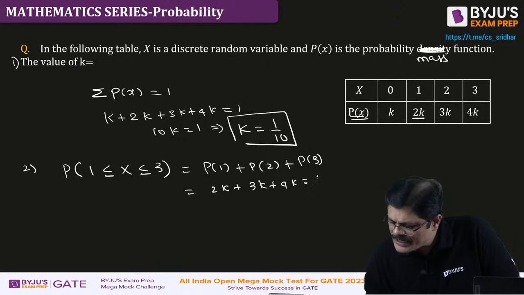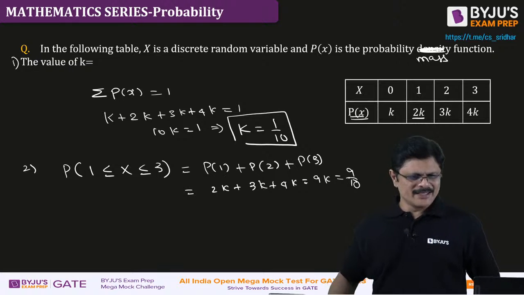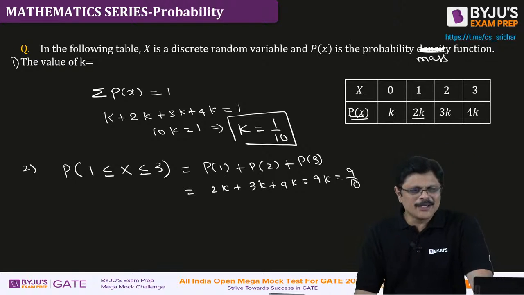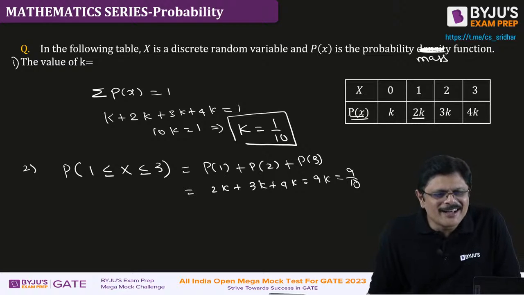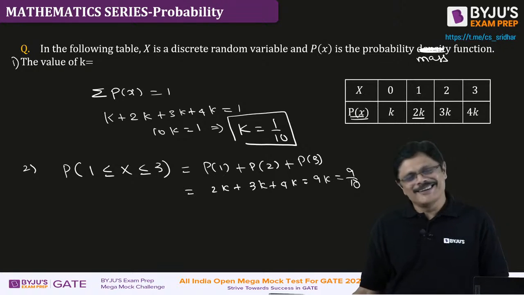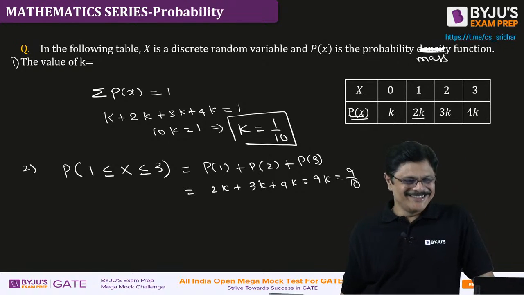Read carefully. So 9K, that is 9 by 10. Good. You are correct. I am wrong. No problem. Hope you understand. Is the idea clear?